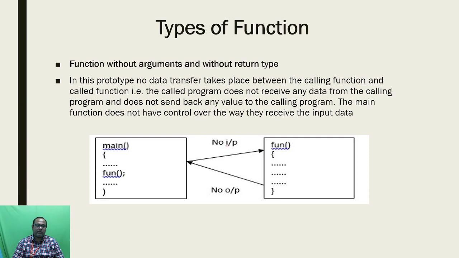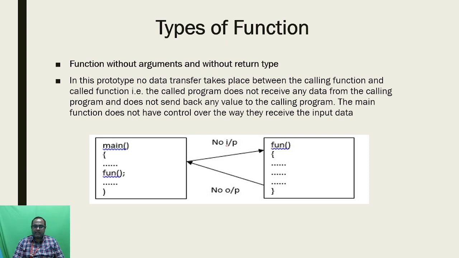I already told that the main program contains some instructions and can be called the calling function, and the user defined function, which is defined by the user, we can call the called function. In this type, the main function, or the calling function, will not transfer any input to the called function, that means the user defined function. Similarly, the user defined function will not transfer any output to the calling function, that means the main function. So this is a diagram for function without argument and without return type.